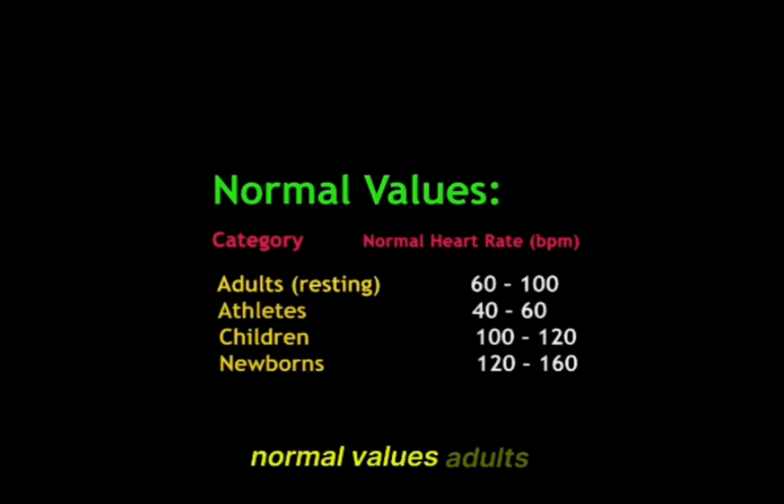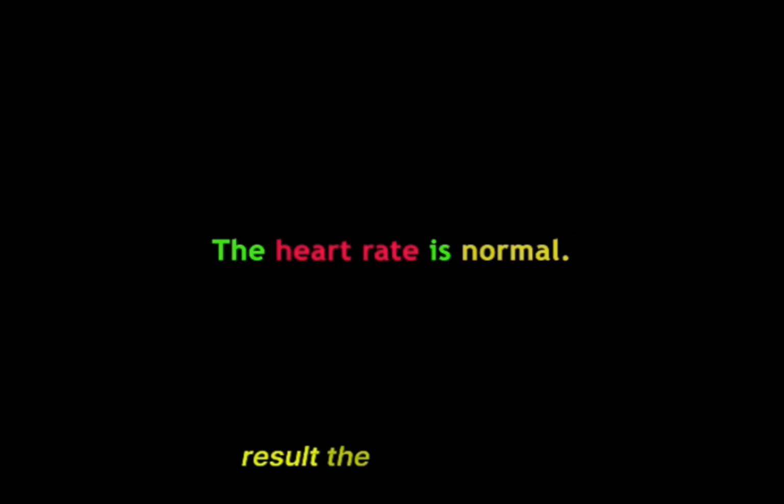Normal values. Adults, resting, 60 to 100 beats per minute. Athletes, 40 to 60 beats per minute. Children, 100 to 120 beats per minute. Newborns, 120 to 160 beats per minute. Result: the heart rate is normal.